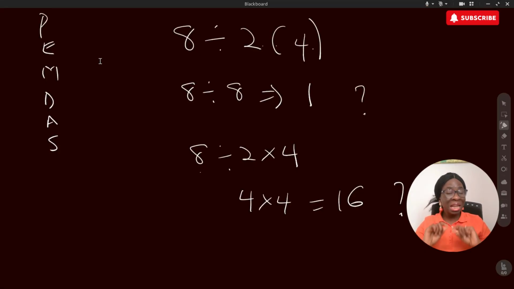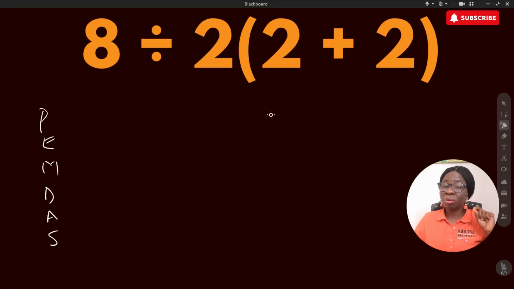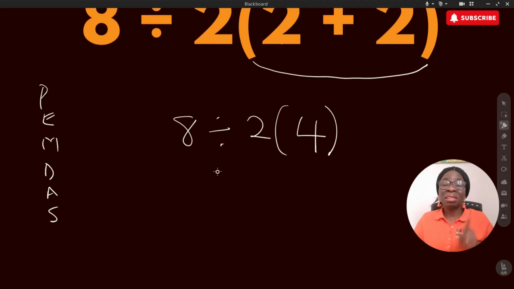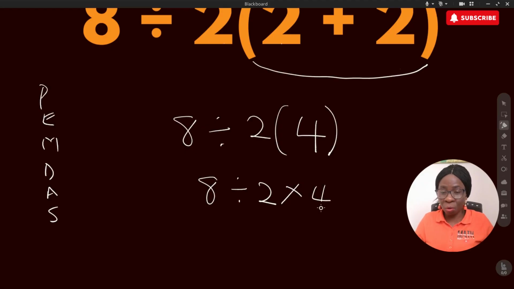Alright, now let's solve this correctly. The first step is to start with parentheses, which is what we have in the bracket here, so 2 plus 2 gives 4. Now we can write it as 8 ÷ 2(4). The next step is to rewrite it for clarity. The bracket means multiplication, so this gives 8 divided by 2 times 4.